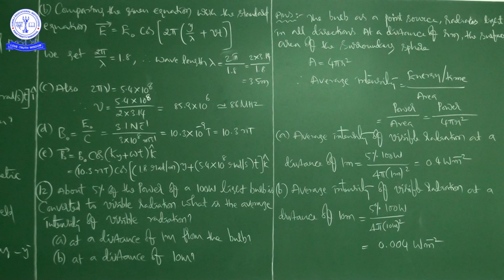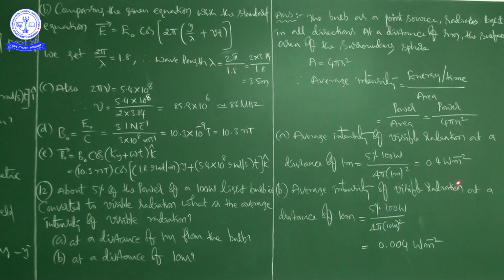So 5% of 100 watt divided by 4 pi into 1 meter square is equal to 0.4 watt per meter square. So intensity means power by area. Which is the SI unit that will come?